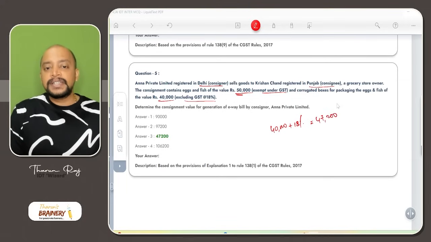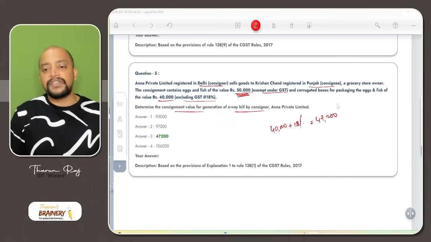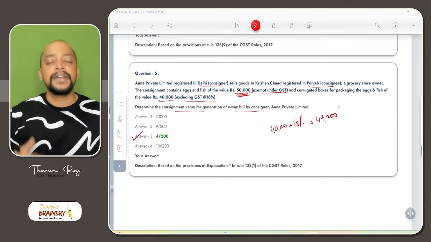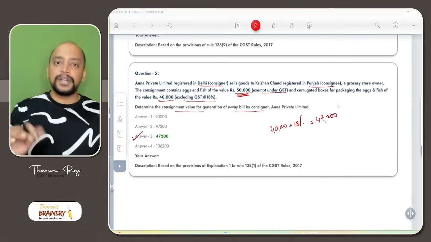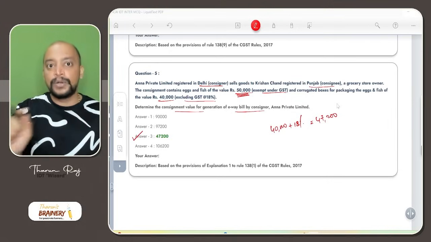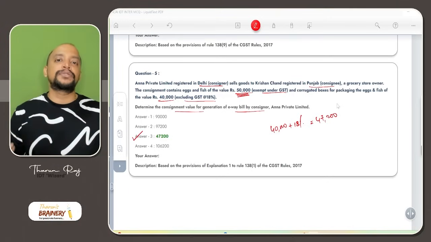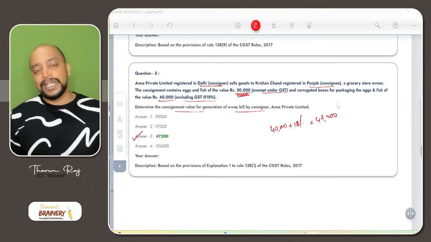So now, don't take the exempted value. What is the consignment value for generation of e-way bill? Only taxable, so that is 47,200. The exempted value you don't have to take. When the document contains both exempted goods as well as taxable goods, you take only the taxable goods and add the GST, because while computing the 50,000 limit of consignment value for e-way bill, it should include GST.